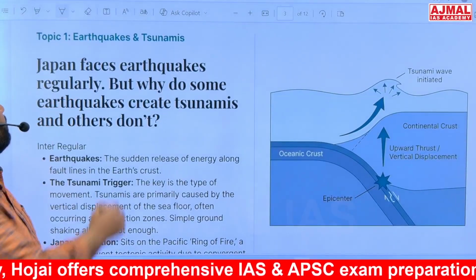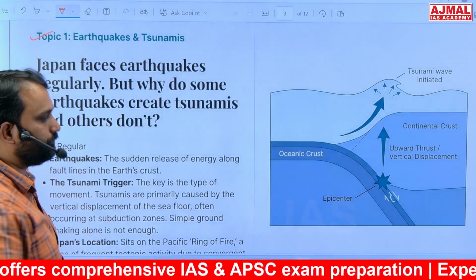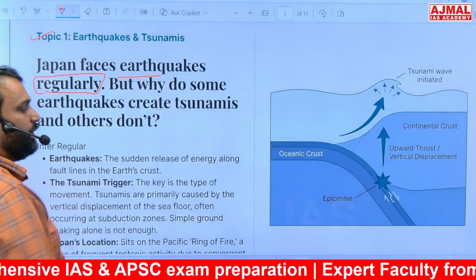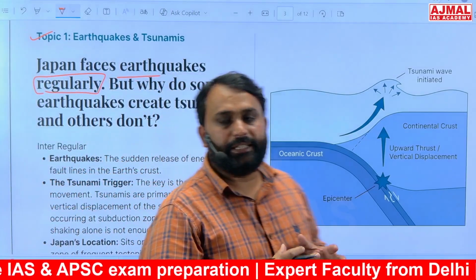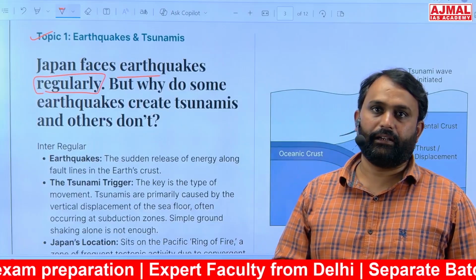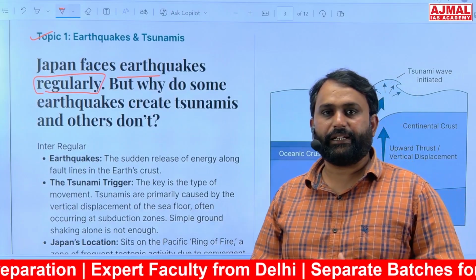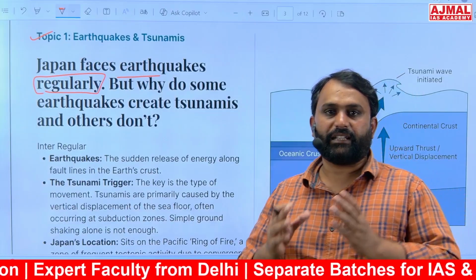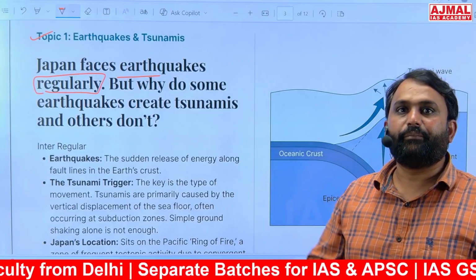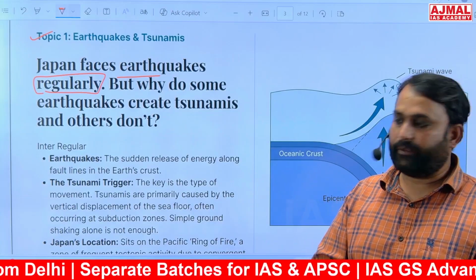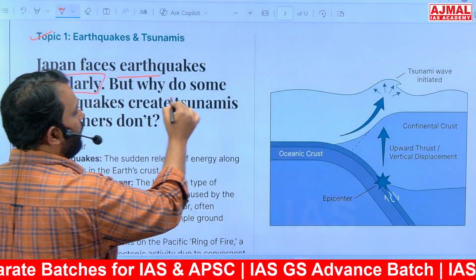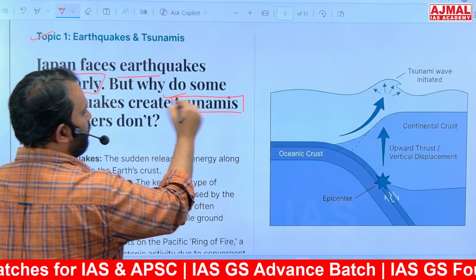Moving forward, coming to the first topic, that is earthquakes and tsunamis. Here the thing is, Japan faces earthquakes regularly, है ना, because the main cause is it sits on the convergent boundaries of the Pacific Ring of Fire, where the Pacific Ocean Plate and Asian Plate, Philippine Plate, Nazca Plate, South American and North American plates are converging towards each other. That makes high magnitude earthquakes, है ना. Now, not all earthquakes cause tsunamis. Few earthquakes lead to the formation of tsunami waves.